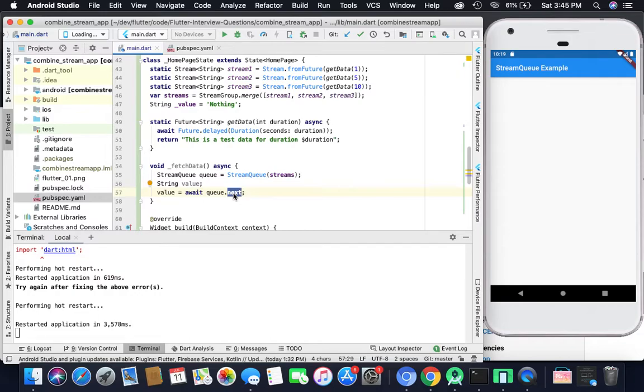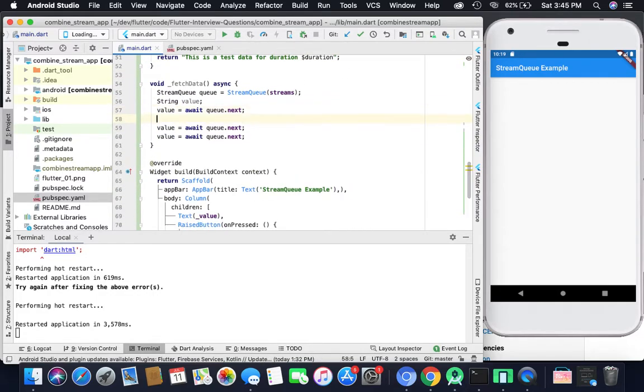So what will be the output of this here? This is the test data for duration 1, because we are calling queue.next. So it will take the first string which you added in your stream group. So again I will call this like this. So at this time you will get output like this is the test data for duration 10.